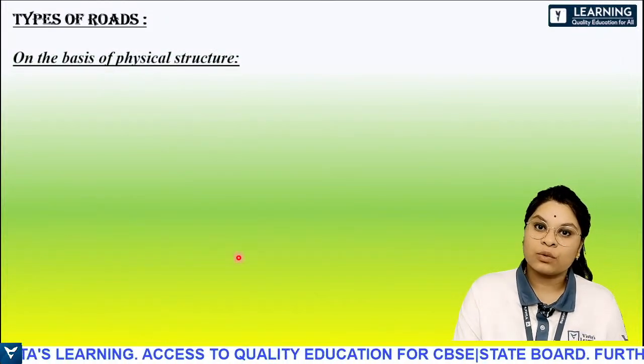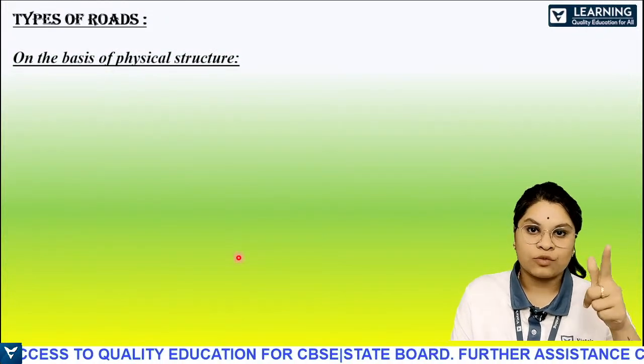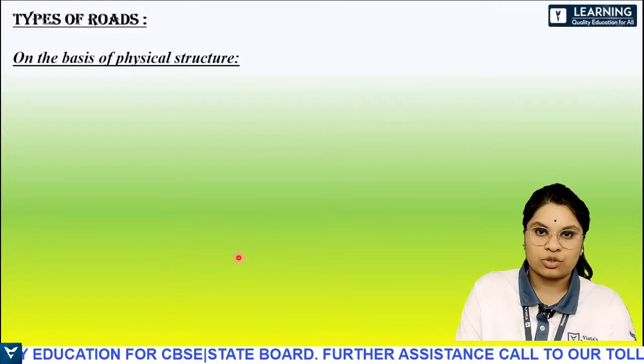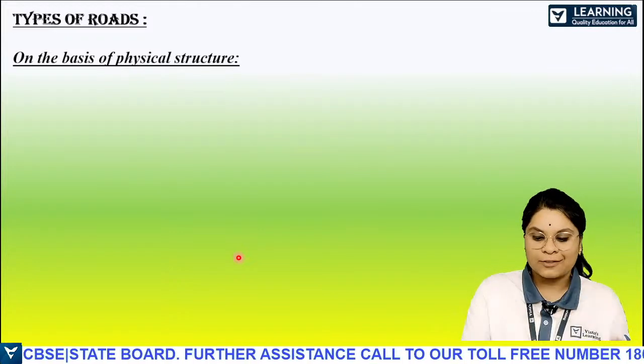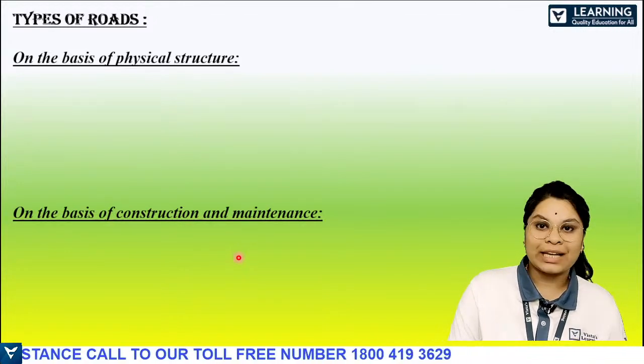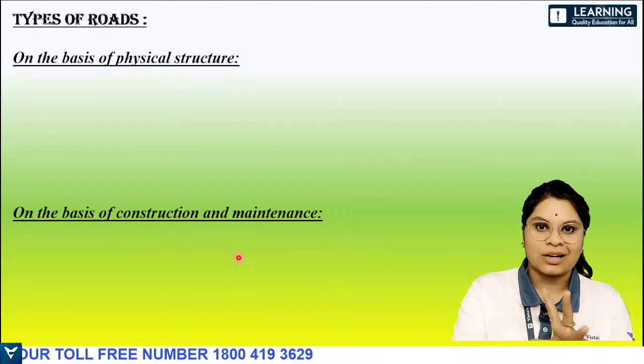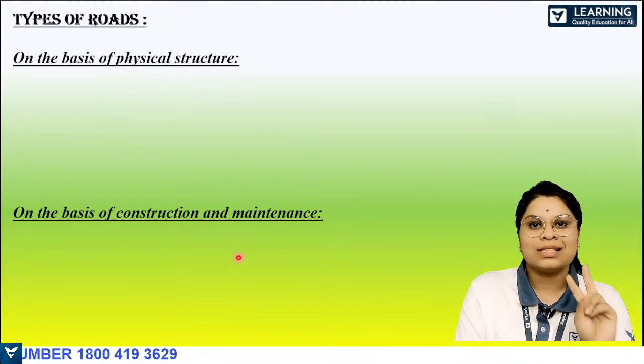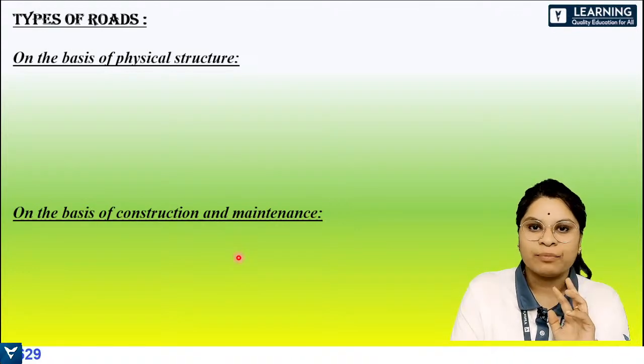Types of roads are basically divided into two types. The first one is on the basis of physical structure, to see how it is. That is the physical structure. And the second one is on the basis of construction and maintenance: how it is constructed and how it is maintained. So these are the two ways in which roads have been divided.